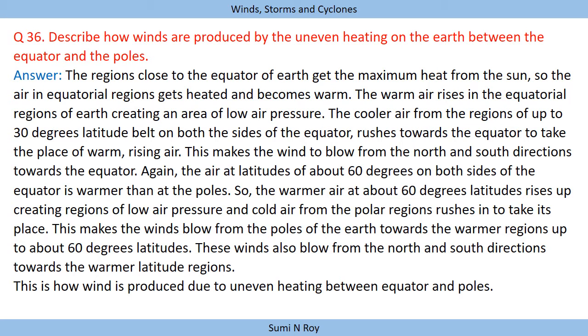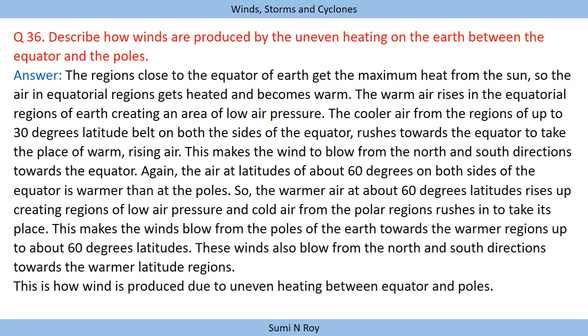The next question is, describe how winds are produced by the uneven heating of earth between the equator and the poles. Firstly, before this we have to remember that our earth receives different amounts of heat at different places. So when we compare the equator and poles, these parts of the earth receive different amounts of heat from the sun. So let us discuss the answer. The region close to the equator of the earth gets the maximum heat from the sun.